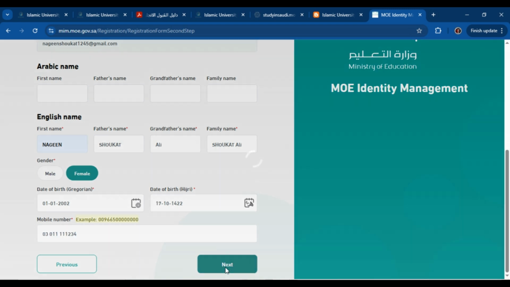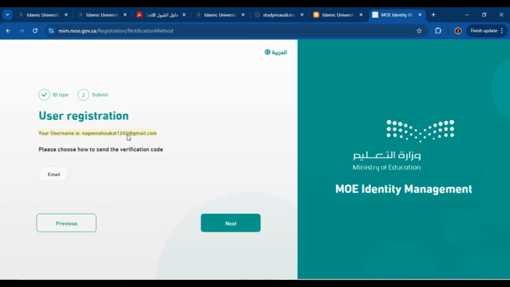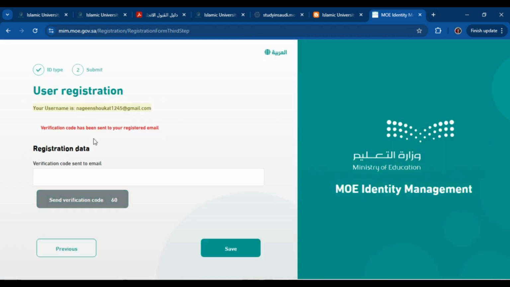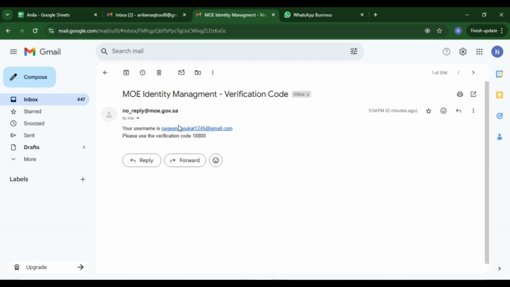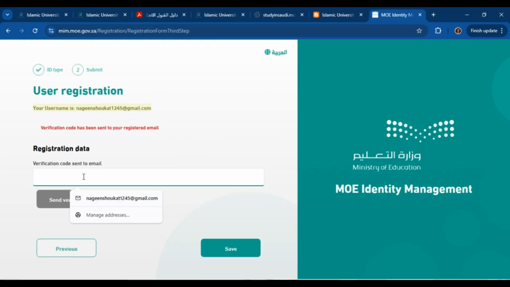Then click next, and here you can see your username is this. Please choose how to send the verification code. Here you have to click email and then click next. Here you have to check your Gmail ID, and then put in your verification code. So open your Gmail ID. Here you can see I have received the email. Just copy this code from here and paste it here, and now click save.